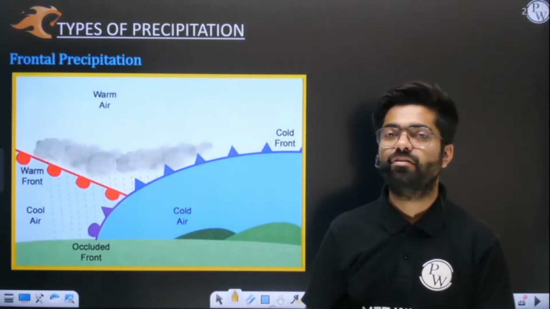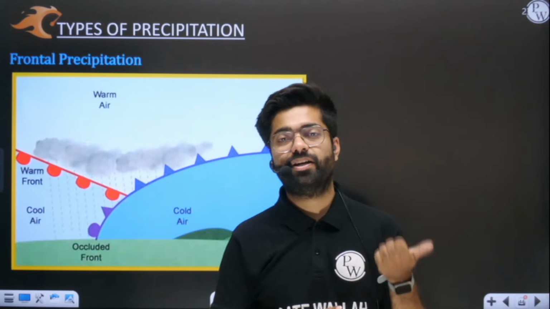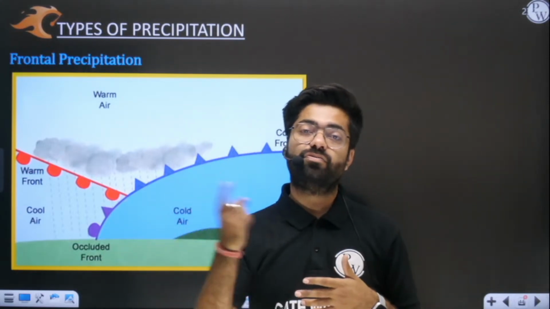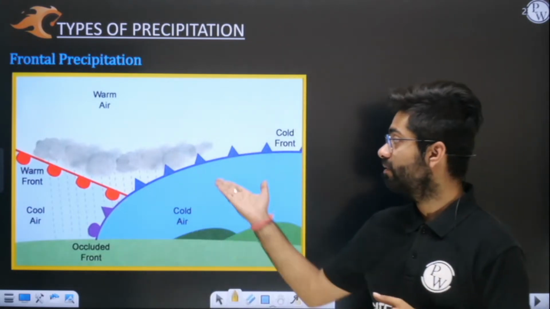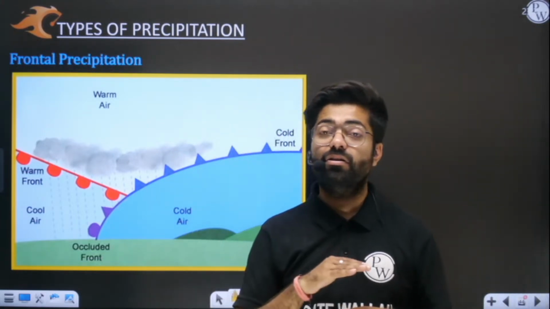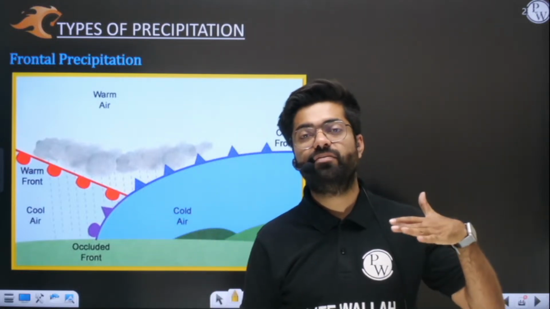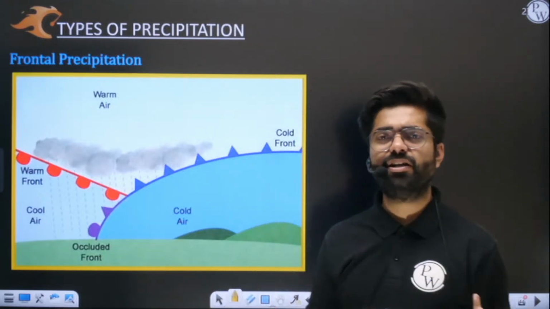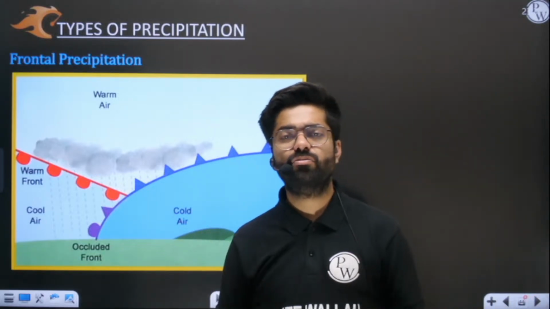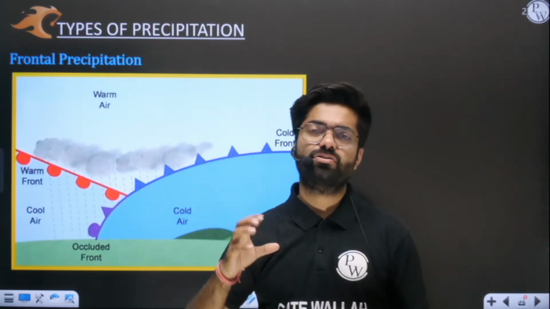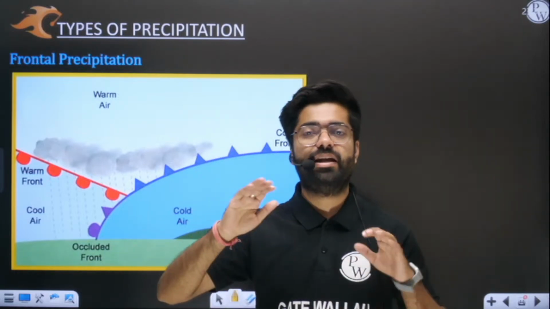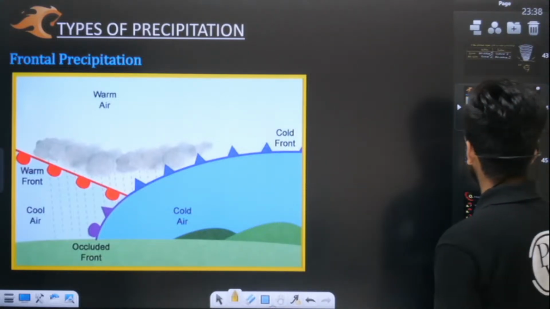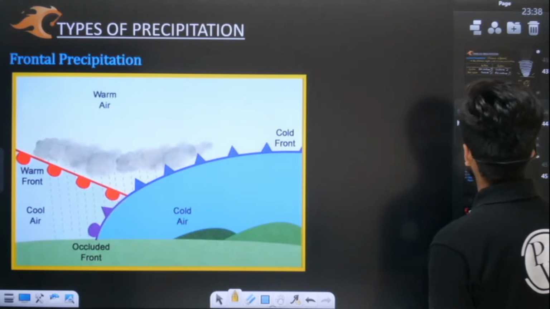So ultimately we have four types of precipitation. The first one was convective, in which the convective cycle was there. Then we have cyclones, where because of cyclonic motion rainfall is happening. Then we have this frontal precipitation, and one was the orographic barrier, in which moisture laden winds are forced up to move through mountain barriers. Then also precipitation happens. Ultimately temperature goes down and saturation vapor pressure also goes down, so the atmosphere's moisture holding capacity decreases and immediately rainfall happens. So I hope this is very clear to you. So these are all the types of precipitation which we have studied today.